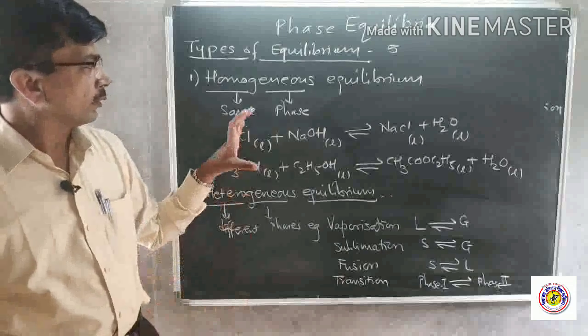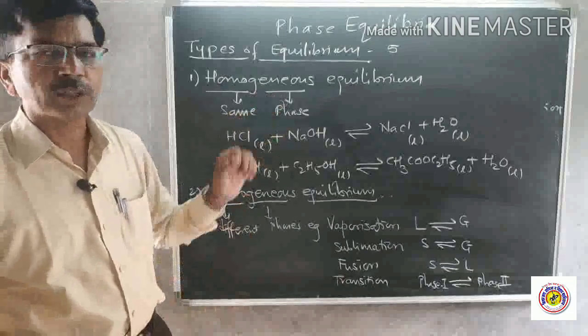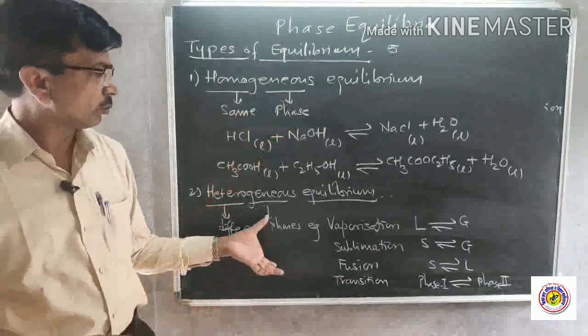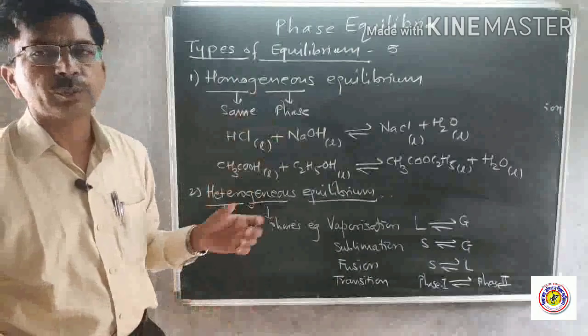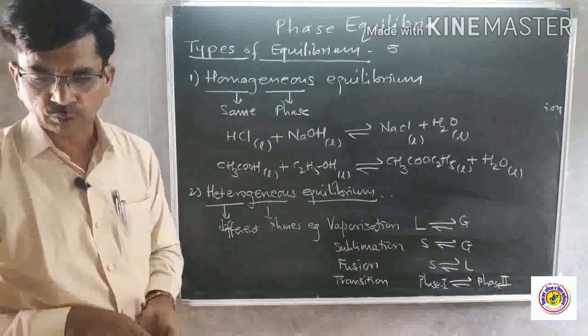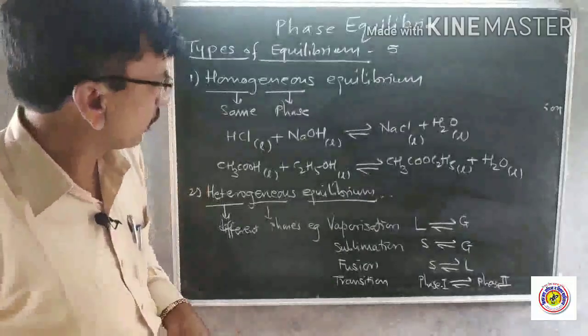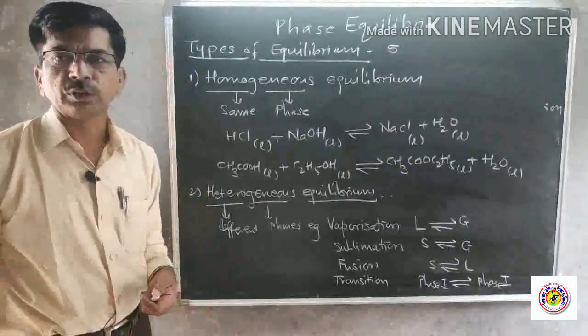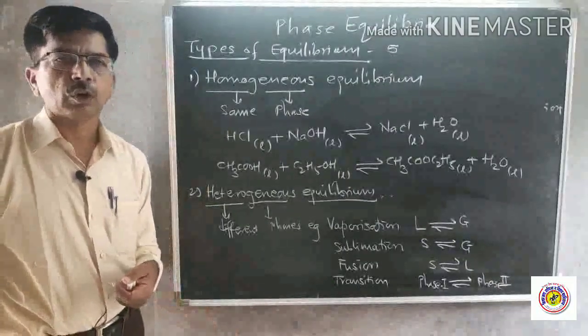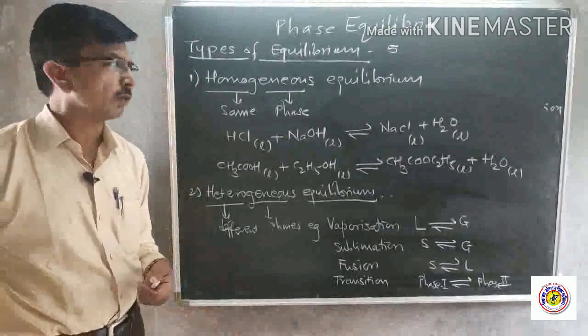I already told you that in case of homogeneous equilibrium, the law of mass action is applicable, while in case of heterogeneous equilibrium, we use the phase rule. So here is the application of the phase rule to study this system. Now we see the third type of equilibria, which is called a true equilibrium or stable equilibrium.